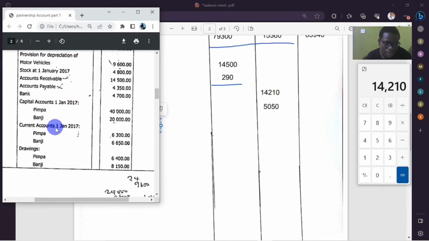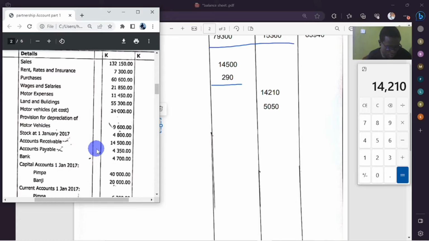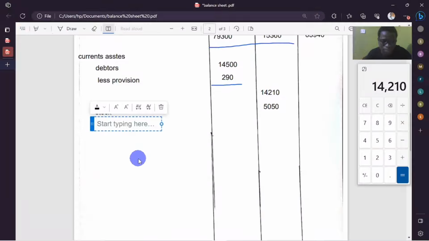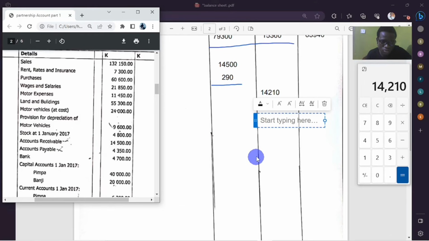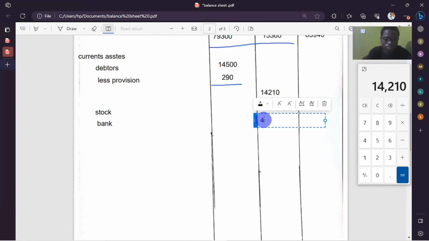So we go back here, this bank figure. We're going to indicate it as well. So we had money in the bank, basically. Money in the bank was amounting to 4,700. So we're going to enter here bank. So bank, how much was it? Bank was 4,700. Then that's all for the current assets. We only have 3. So we're going to add these.